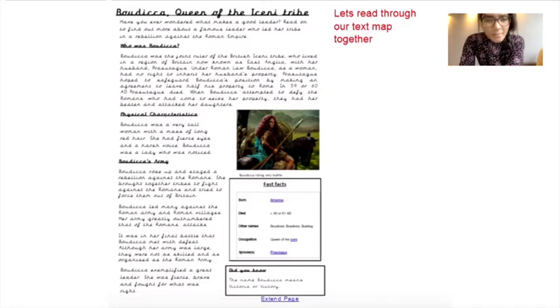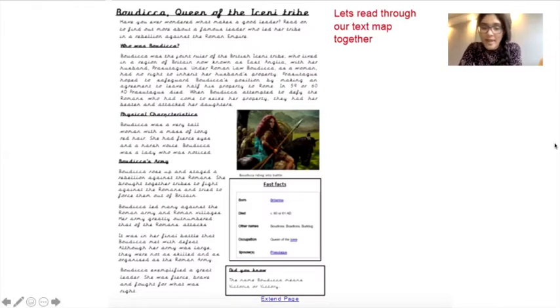Boudica's army. Boudica rose up and staged a rebellion against the Romans. She brought together tribes to fight against the Romans and tried to force them out of Britain. Boudica led many attacks against the Roman army and Roman villages. Her army greatly outnumbered that of the Romans. It was in her final battle that Boudica met with defeat. Although her army was large, they were not as skilled and as organized as the Roman army. Boudica exemplified a great leader. She was fierce, brave, and fought for what was right.